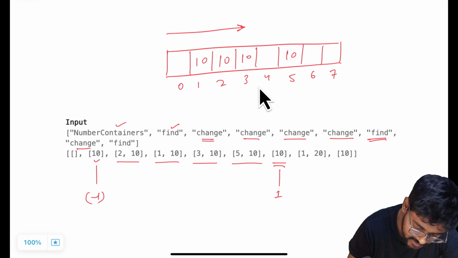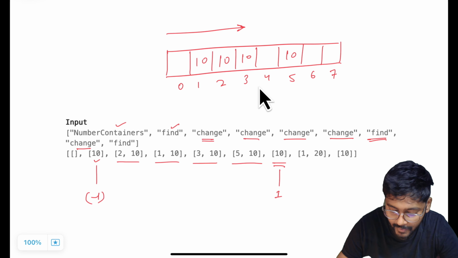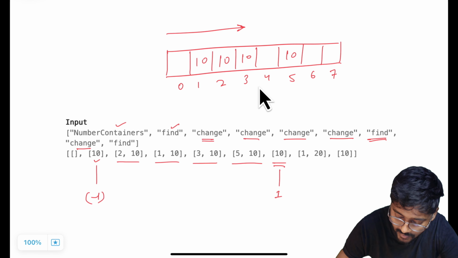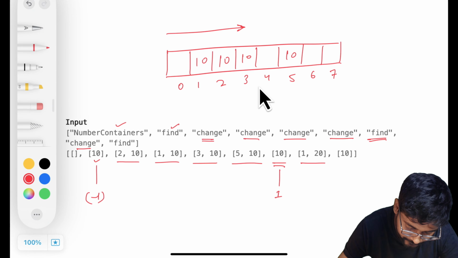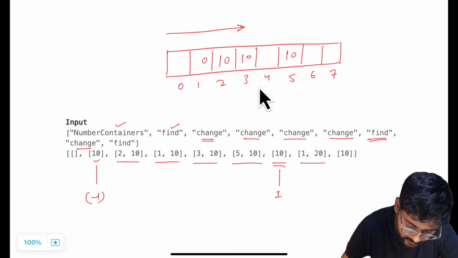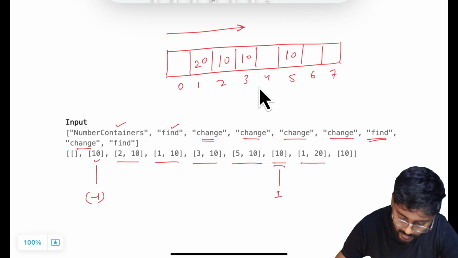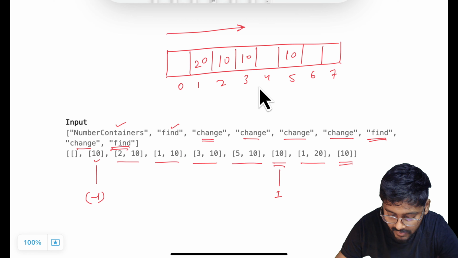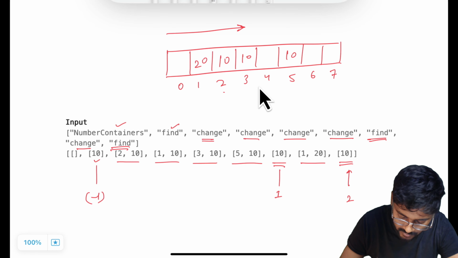And the next query is change 1, 20. It means at 1 we have to replace the value. There is already one value present at 1, which is 10. Now the query is saying that 1 should have 20. In this case I am going to replace this value with 20. Okay, and now the next query is a find query. Find the number 10. If I have to find the number 10, I will say the first index where 10 is present. That is 2 in this case. So this time it is going to return 2.